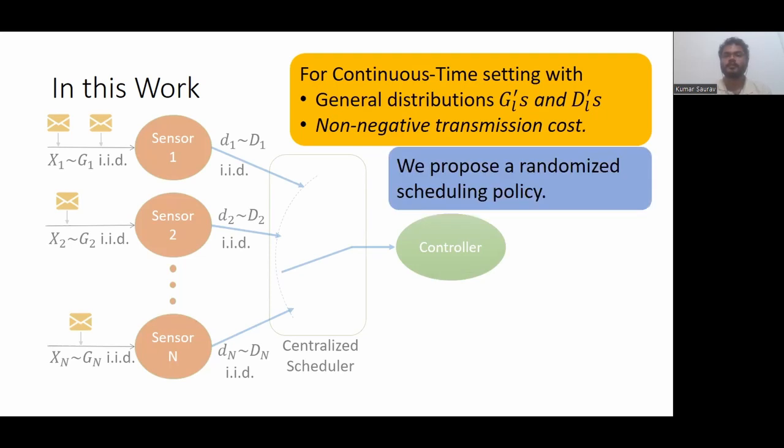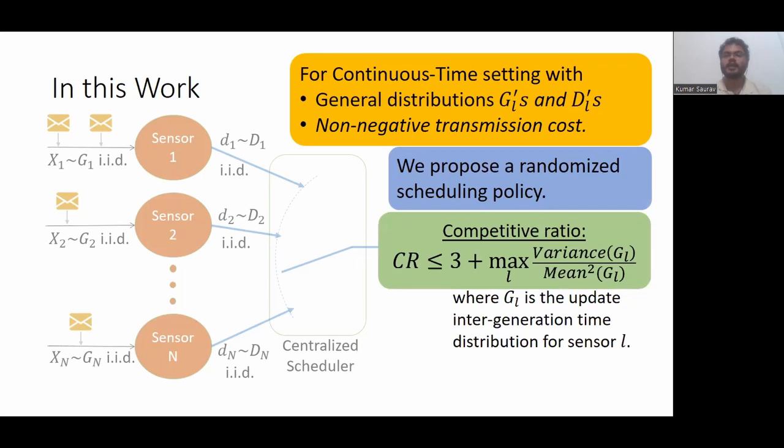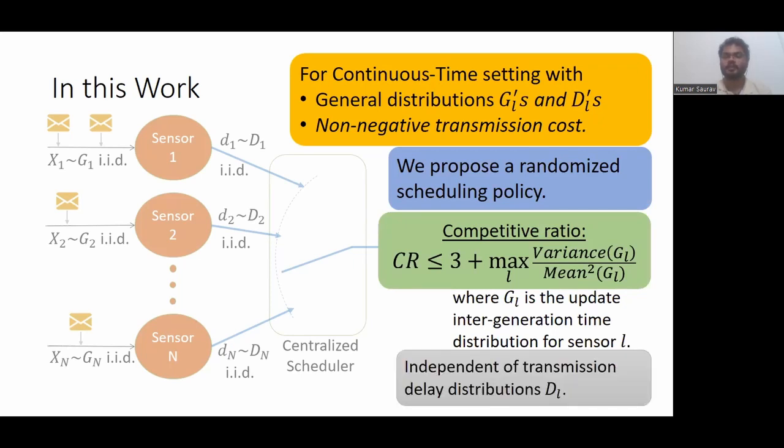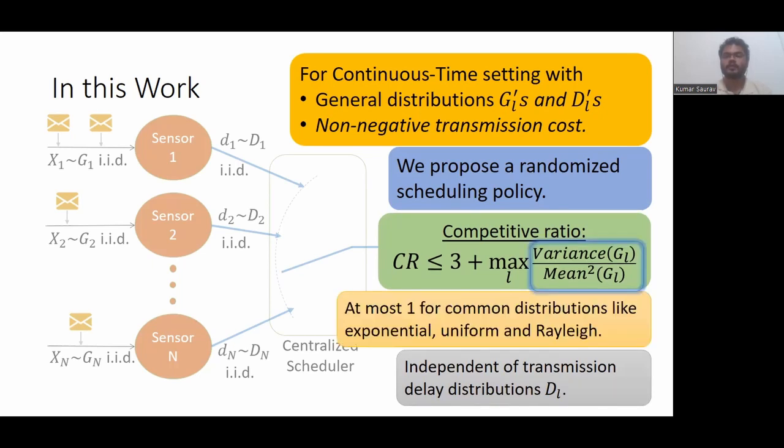For this problem, we propose a randomized scheduling policy and derive an upper bound on its competitive ratio, which is independent of transmission delay distributions. Also, for several common update intergeneration time distributions, such as exponential, uniform, and Rayleigh, this competitive ratio is upper bounded by 4.